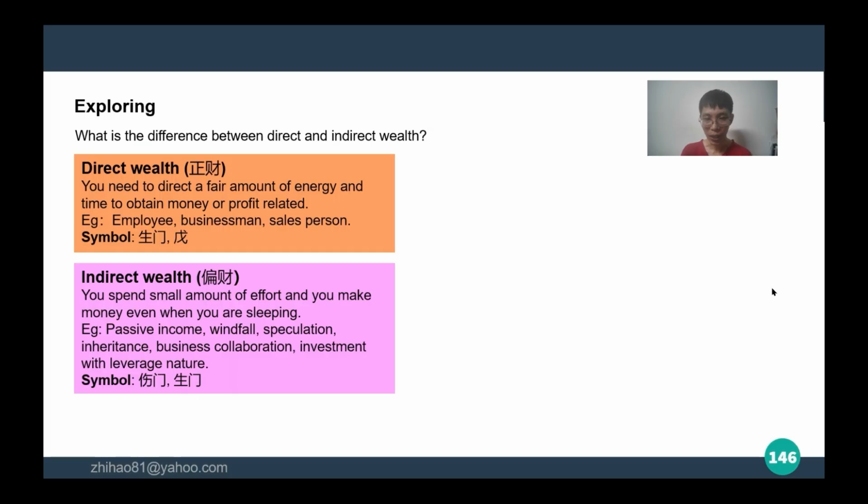The second one is called pian, indirect wealth, where you spend a small amount of money and time, and you can make big amounts of money, even when you're sleeping. So examples are passive income, having a windfall, speculatory investment, inheritance, business collaboration, and investment with a leveraged nature. The symbols involved are 上门 and 生门.